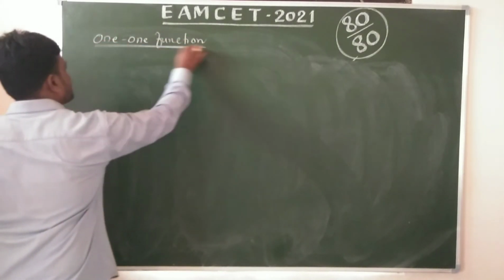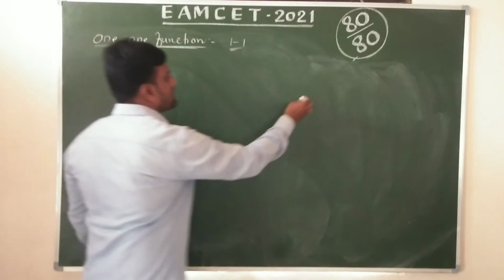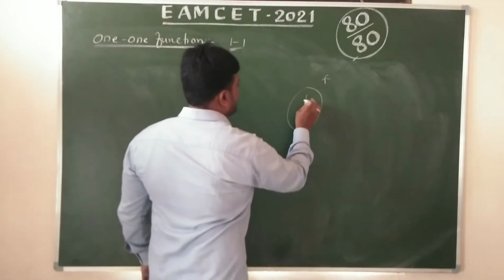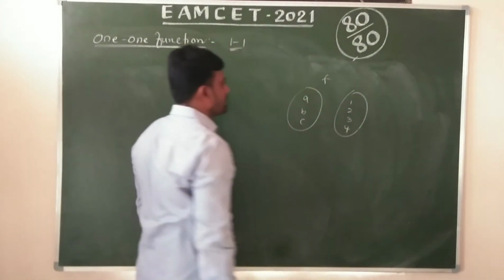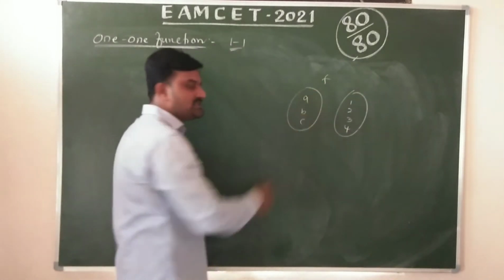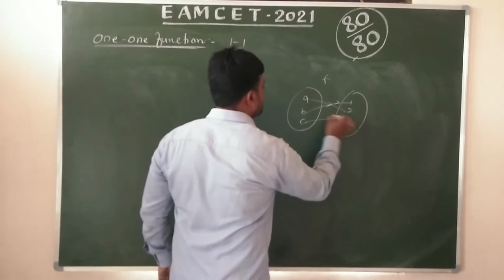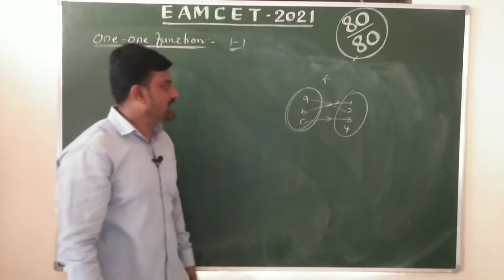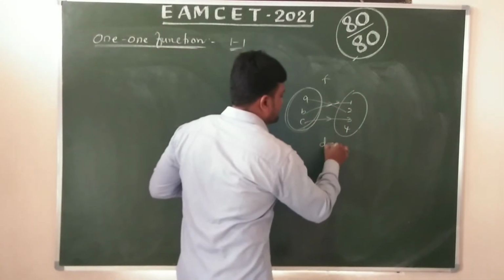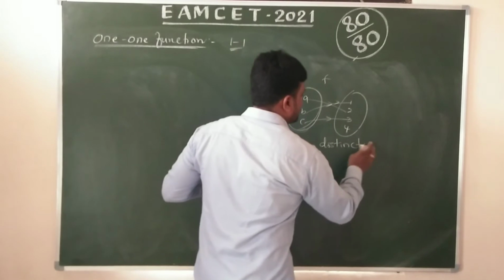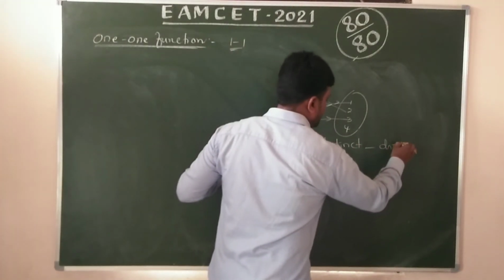And now one-one function. We know one-one function like this. Now a, b, c and 1, 2, 3, 4. When it is a function, every element participates in the relation. Now observe here. Distinct elements should be associated with distinct elements. Distinct to distinct. Yes or no?